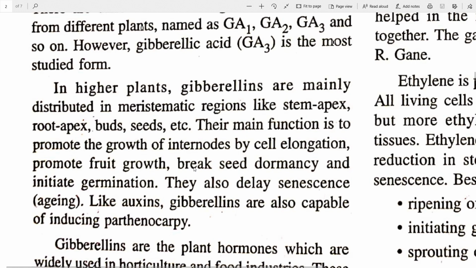Remember these points. It promotes the growth of internodes by cell elongation. It promotes fruit growth. It also breaks seed dormancy. You know what seed dormancy is? Seed dormancy is the period before the seed begins to germinate. That is, before it gets suitable or favorable conditions around it, the seed remains in a dormant stage. So gibberellin helps to break this seed dormancy stage when suitable surrounding conditions are available to the seed, and they initiate germination.